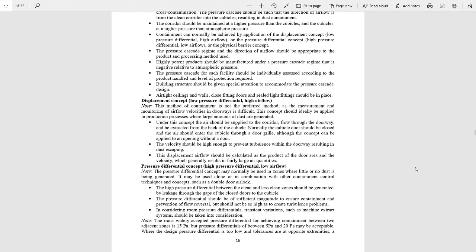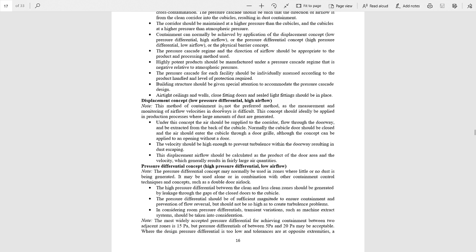Now there are two pressure differentials. The first concept is the displacement concept. This concept should ideally be applied in production processes where large amounts of dust are generated. Under this concept, the air should be supplied to the corridor, flow through the doorway and be extracted from the back of the cubicle, and the velocity should be high enough to prevent turbulence. There are two concepts: the first one is the displacement concept and the second one is the pressure differential concept.